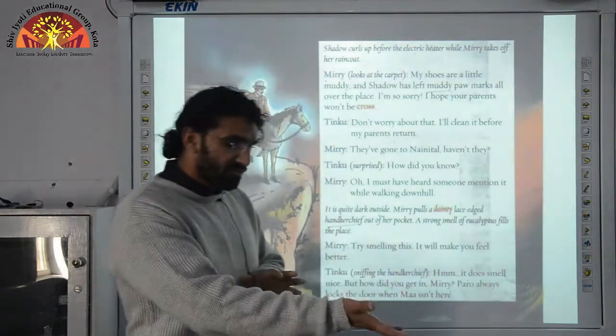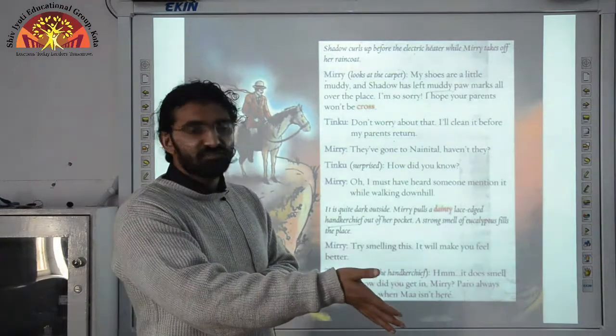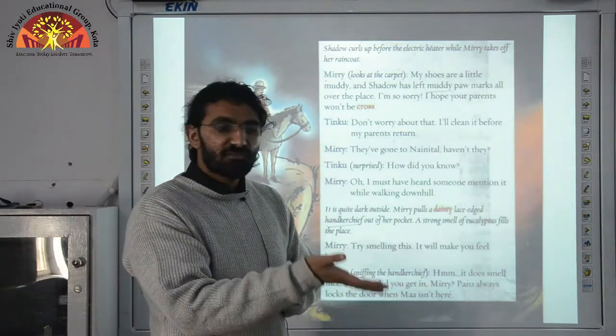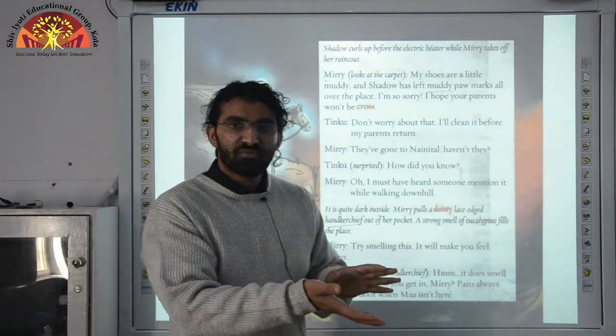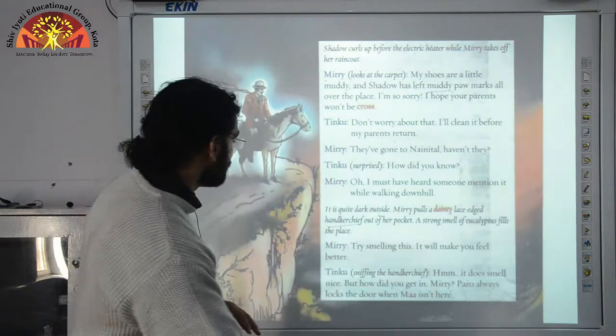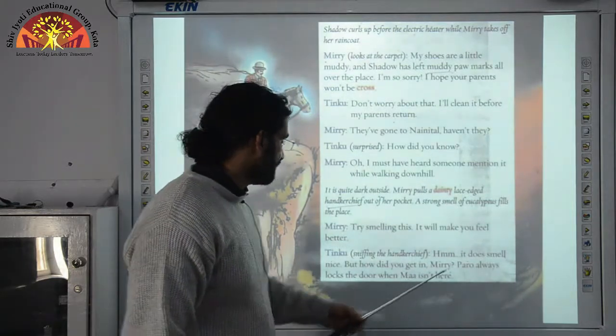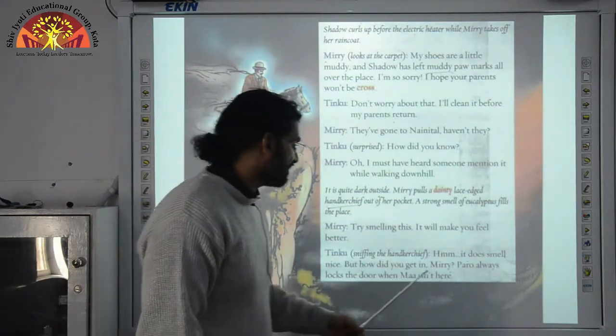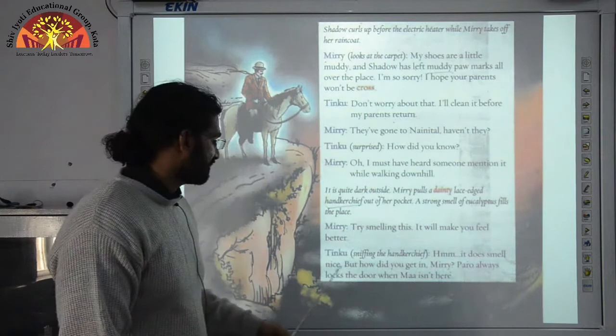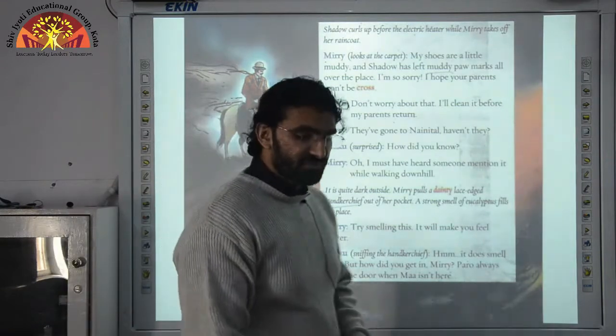Hey, my friend Tinku, try to smell this hanky of mine. It will help you. It will make you feel better. Your cold will go away. Tinku, sniffing the handkerchief, says, it does smell nice. Well, how did you get in? Miri, Paro always locks the door when Ma isn't here.